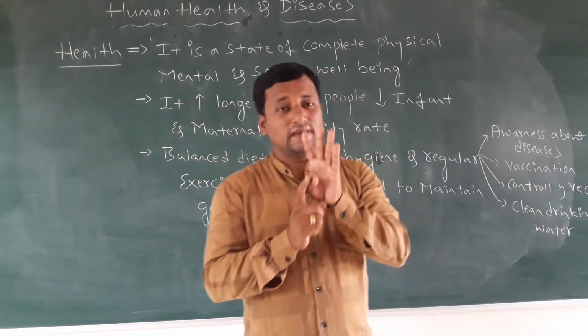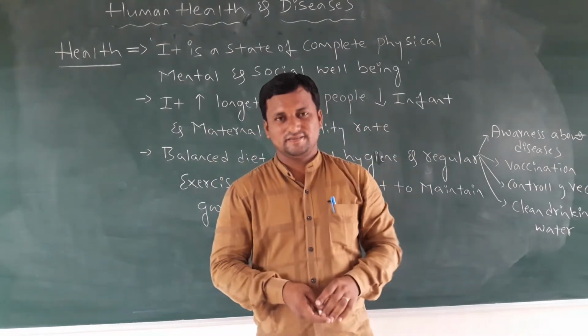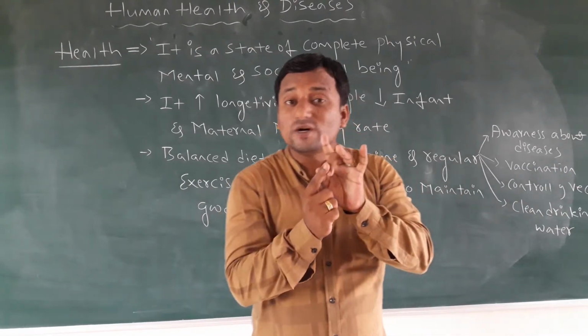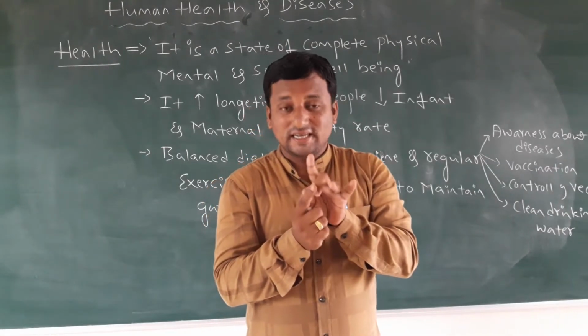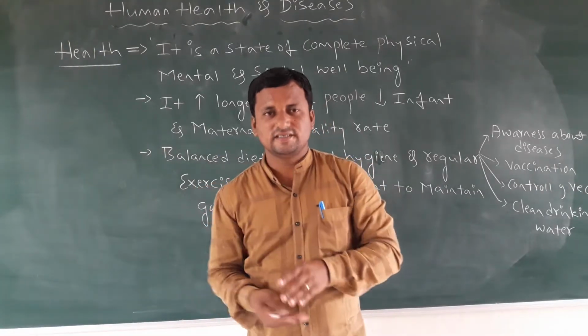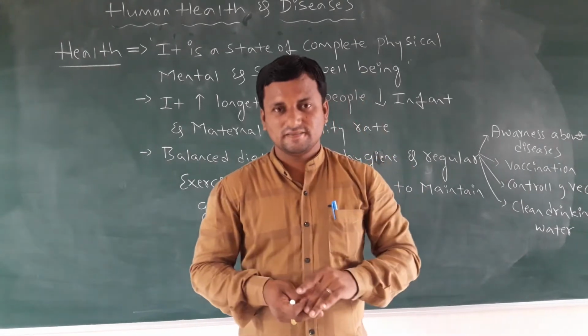The first type is bacterial diseases. The next one is viral diseases. Bacterial diseases, viral diseases, protozoan diseases. We are going to give examples in detail. After that, helminthic diseases.